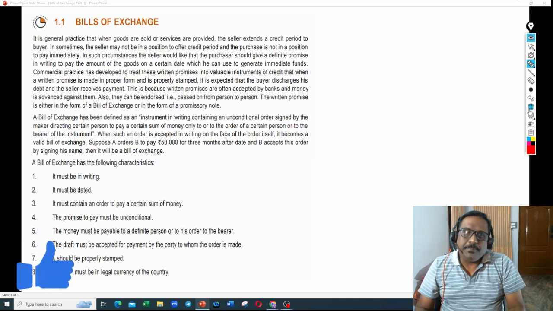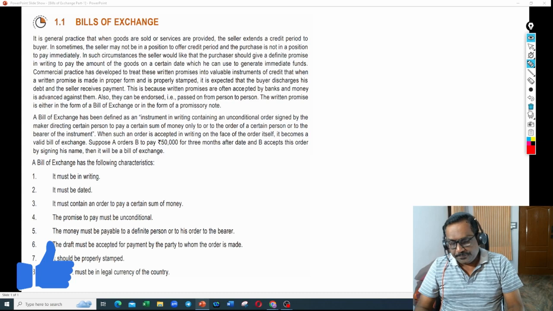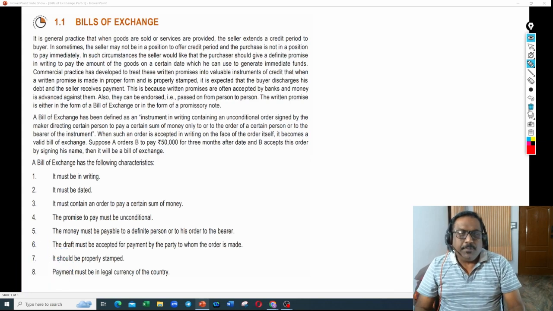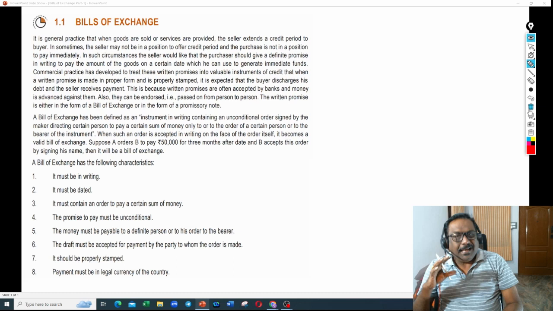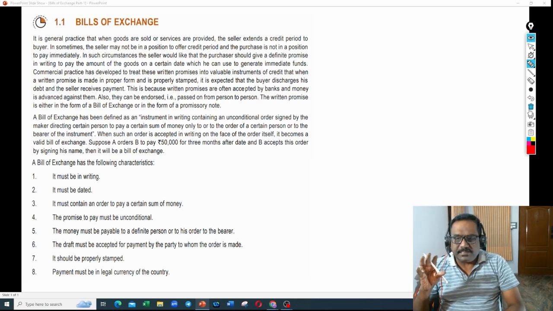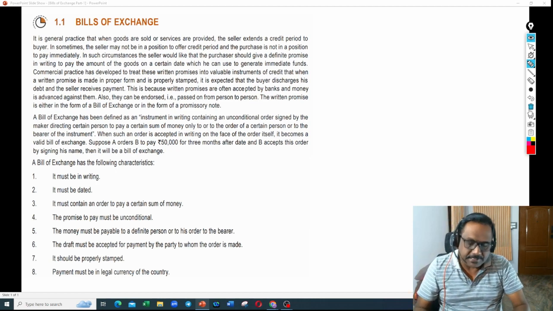Let us understand the meaning of bills of exchange. Before I read this paragraph and explain the meaning, let me give you the meaning of bills of exchange with a simple example, so that it will be easy for you to understand.